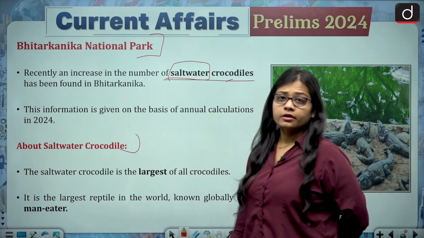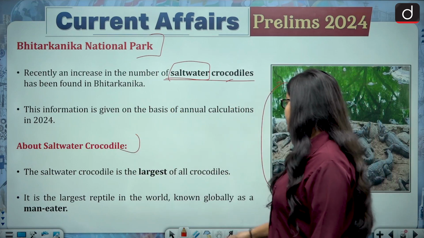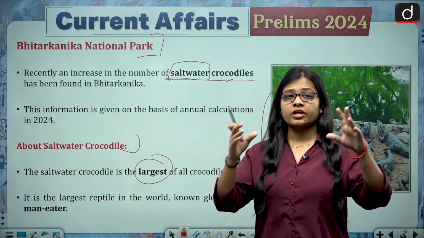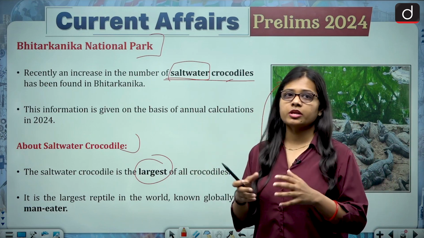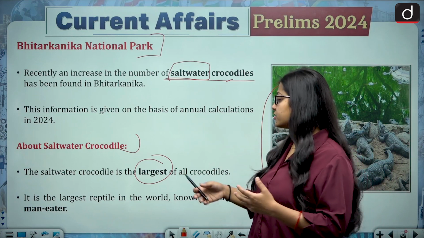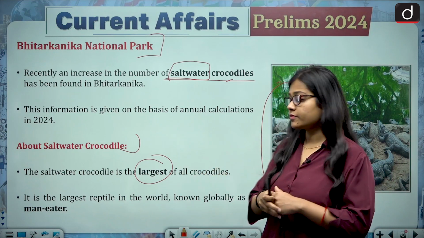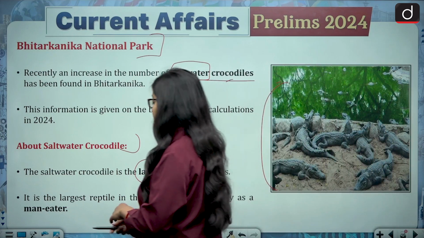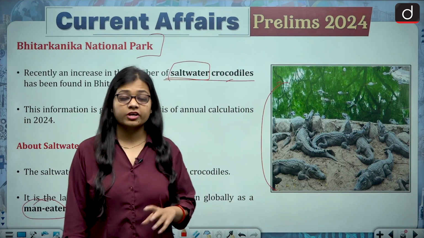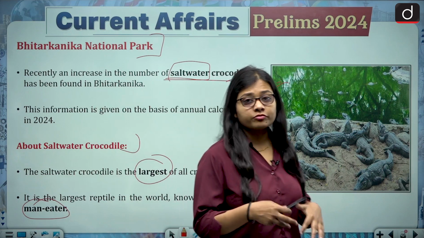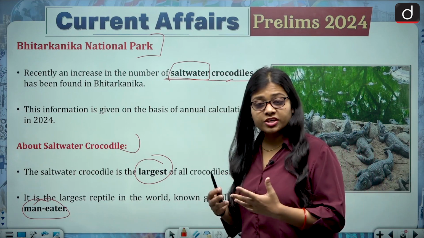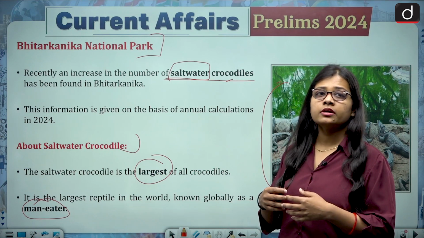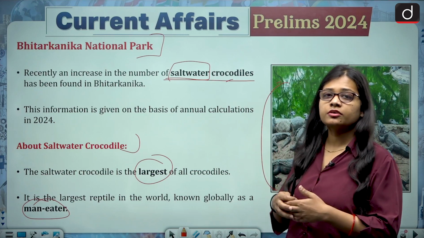Now about the saltwater crocodiles. The saltwater crocodile is the largest of all crocodiles. If we talk about crocodiles, there are different types and sizes which can be found, and the largest among all is the saltwater crocodile. It is the largest reptile in the world, known globally as a man-eater. They are dangerous to humans because human-animal conflict can take place, and they are large in size. They can cause a lot of damage, and they can turn dangerous to human life.